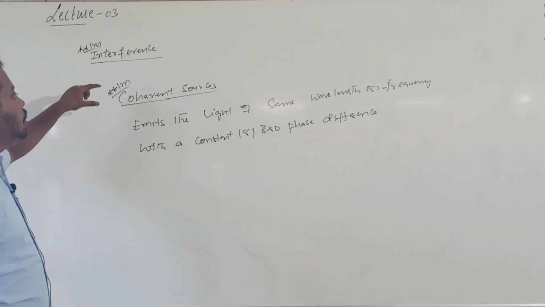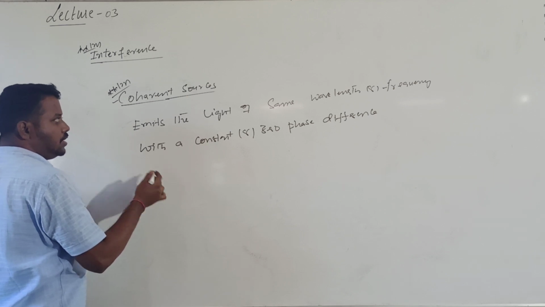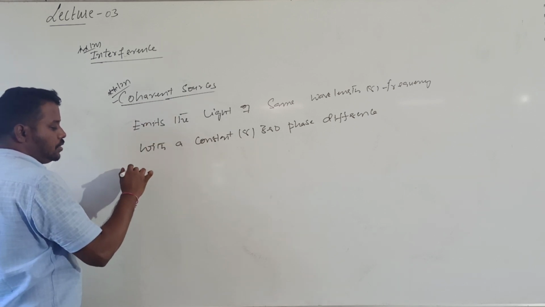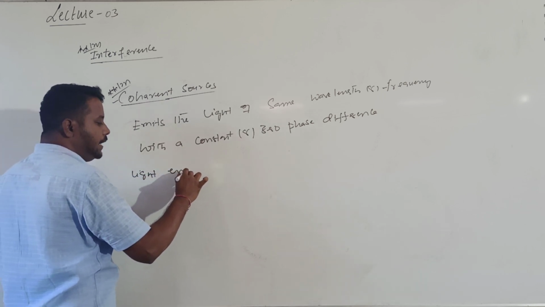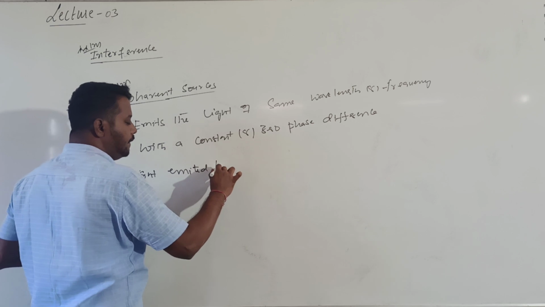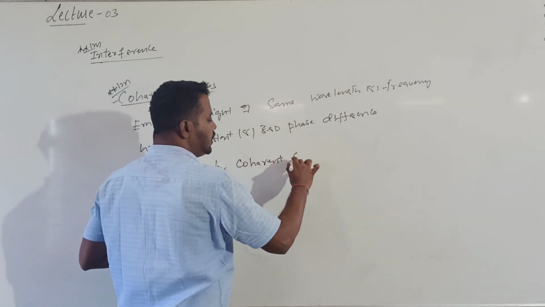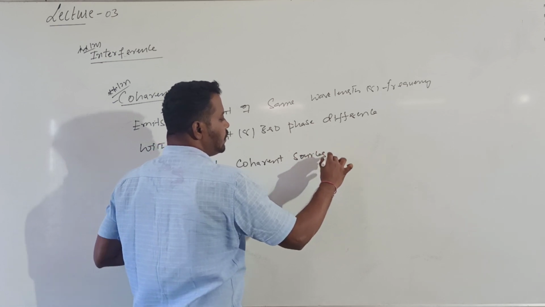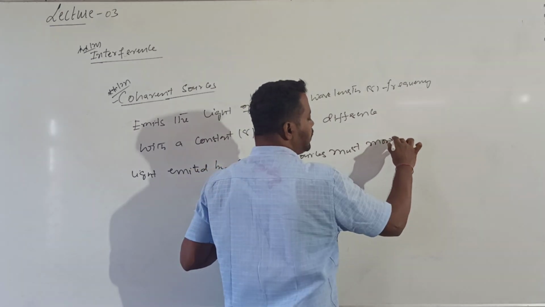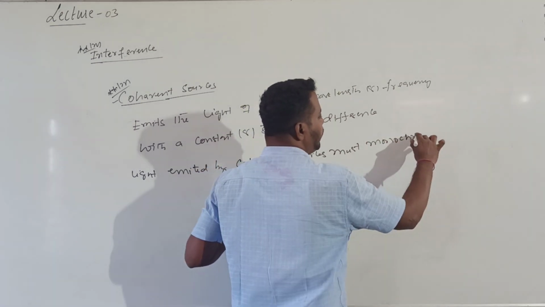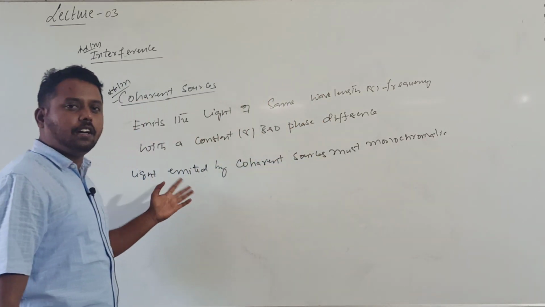One more important point is that, in order to produce the interference pattern, the light emitted by the coherent sources must be monochromatic. What is the meaning of monochromatic? It means a single wavelength. Why it should be monochromatic, we will come to know.